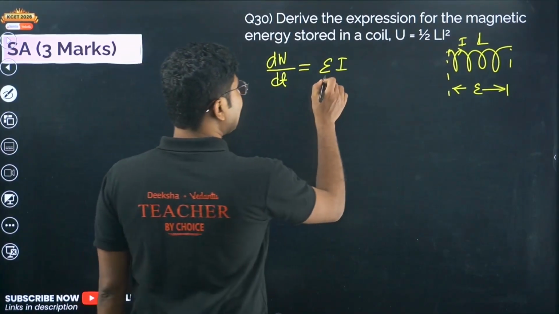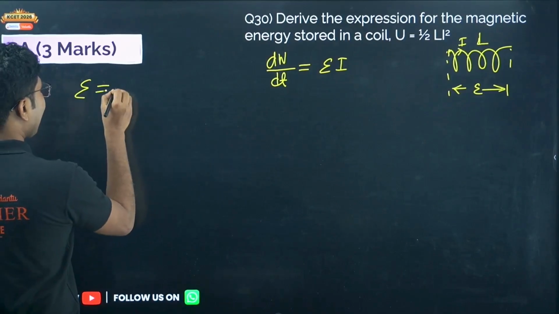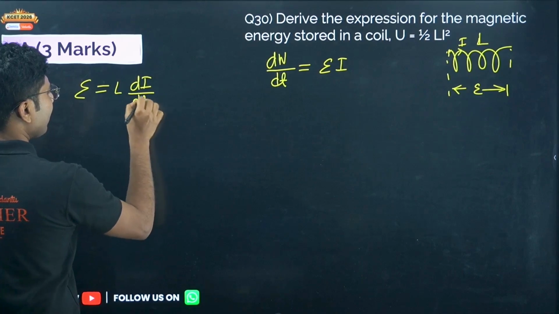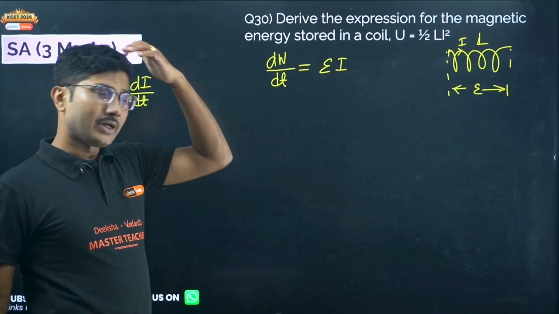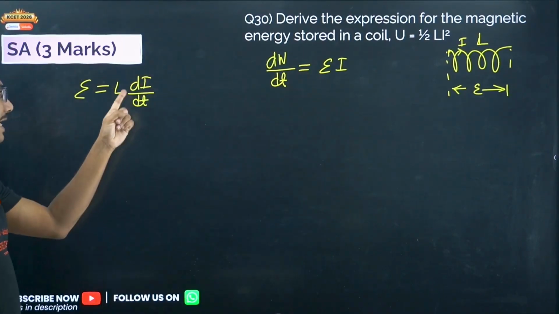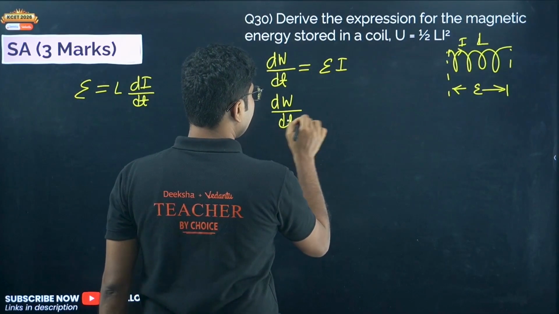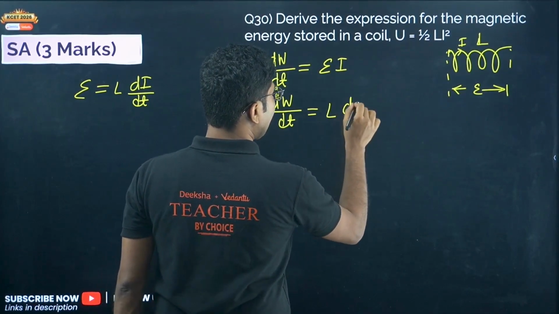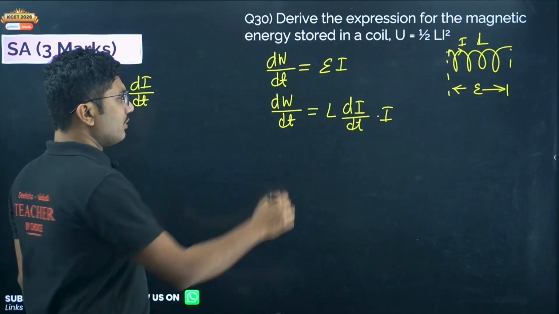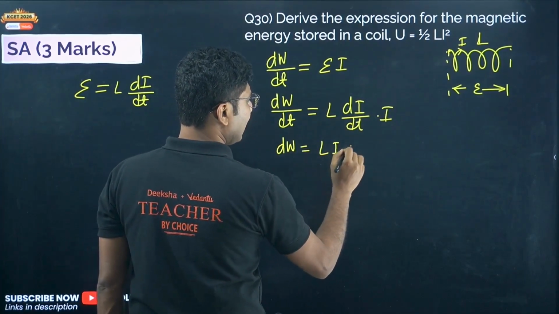Now this induced EMF in a coil of self inductance L is given by L di by dt. We are only taking the magnitude. If you consider the negative sign, there will be a negative sign, but we are not using that. We are only using the positive sign. So if you put that, you will get dW by dt equals L di by dt into I. Now this dt and dt can be cancelled, so we get dW equals Li di.